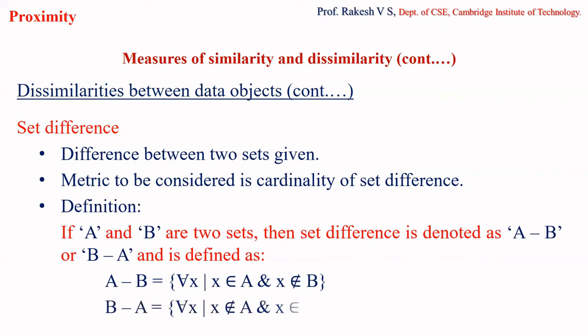So what about the case of B minus A? In case of B minus A, it is those elements which belong to B but do not belong to A, which means we are going to remove from set B those elements which belong to set A. From set B, we are going to remove those elements that are present in set A. So the remaining elements will be B minus A. So we'll take an example to understand this better.